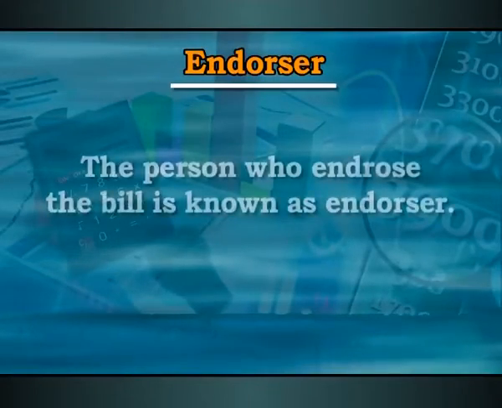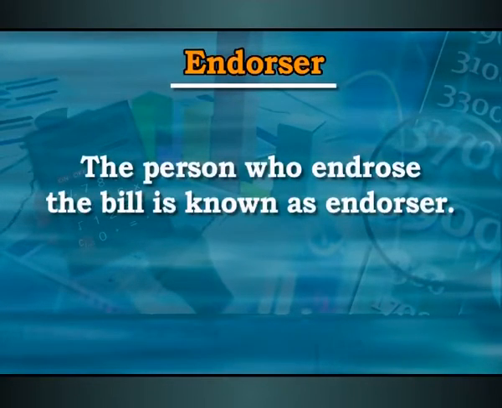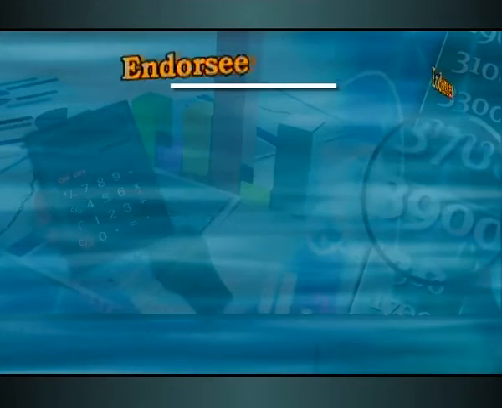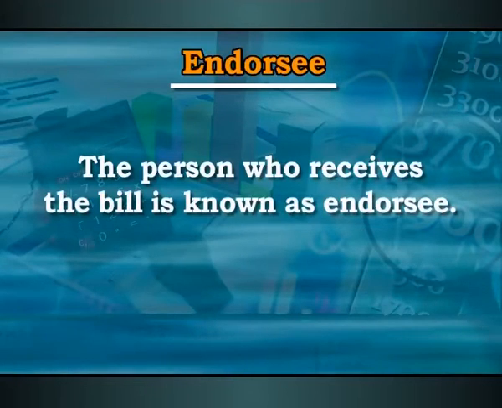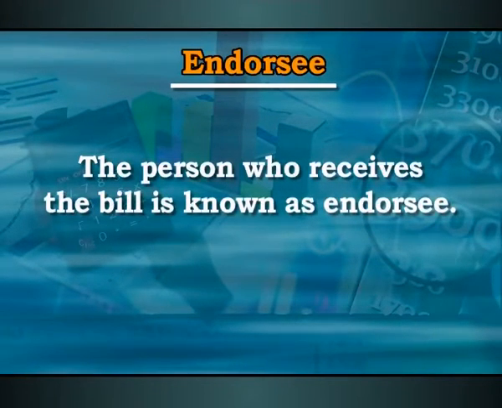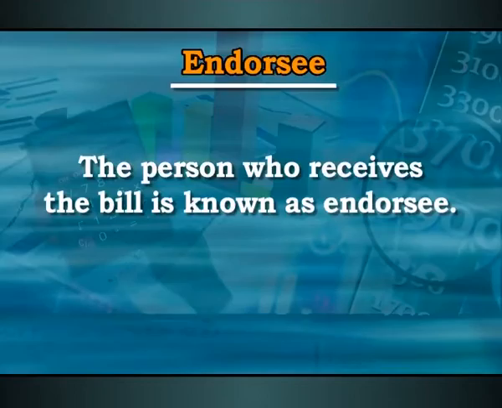Here the person who endorsed the bill is known as the endorser, and the person who receives the bill, or to whom the bill is given, is known as the endorsee. These are the two other different terms which we are going to use in this lesson. So suppose A is a seller, B is a buyer, and this bill is given to X, a third person. So here A is the endorser and X is the endorsee.